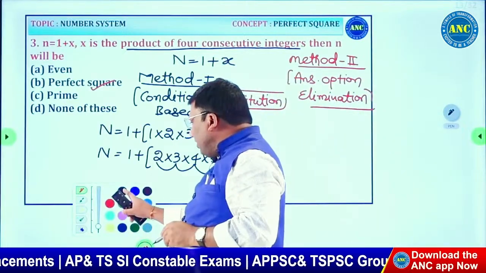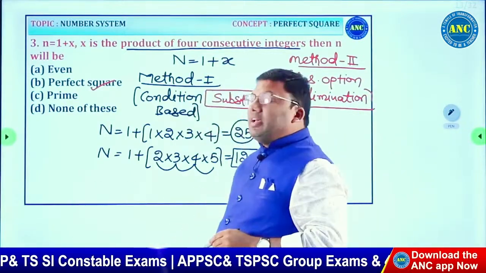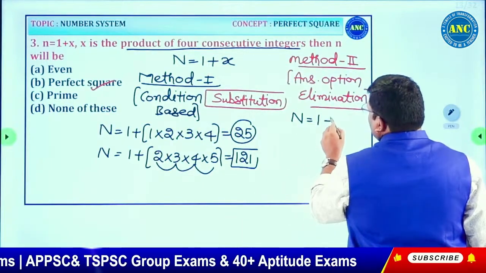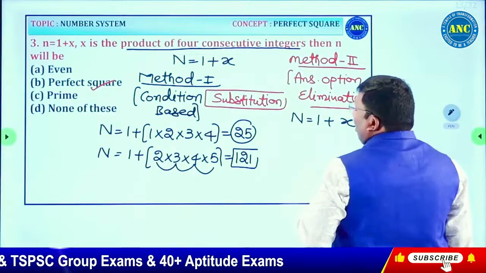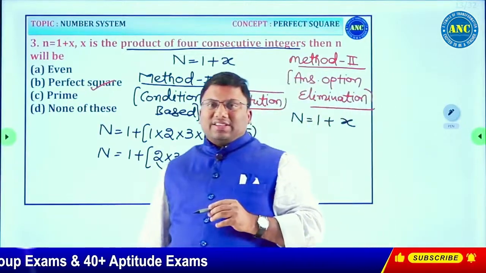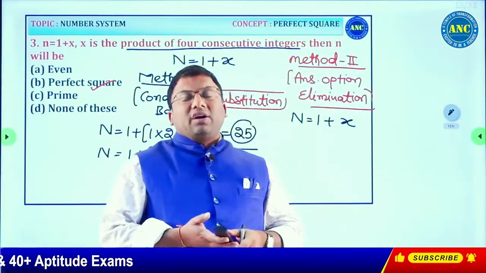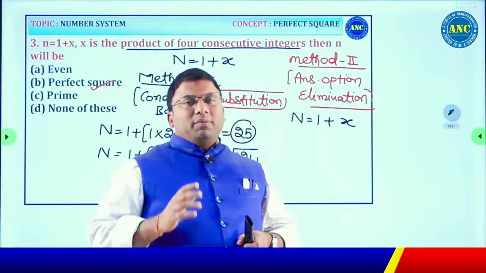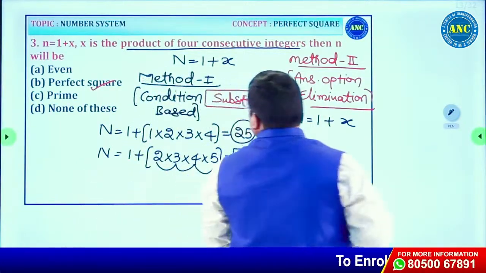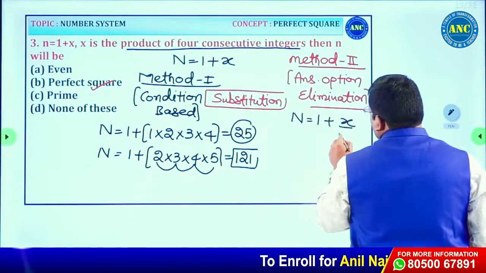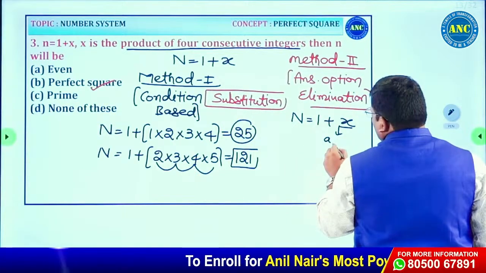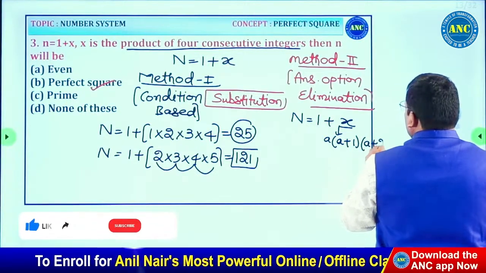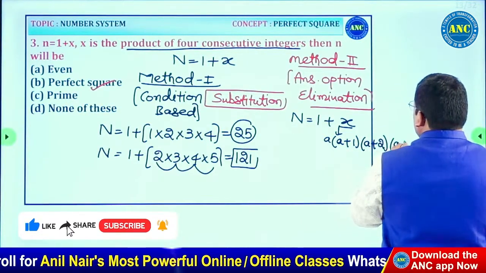Now listen carefully. What is given in the question? N is 1 plus x, and x is the product of 4 consecutive integers. Take any 4 consecutive integers: a, a plus 1, a plus 2, a plus 3.